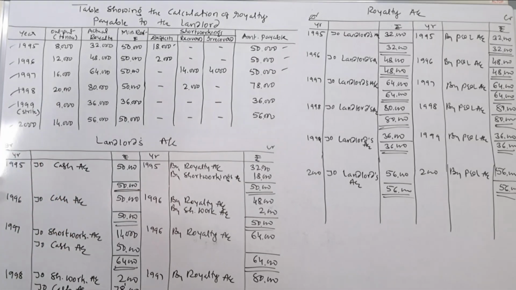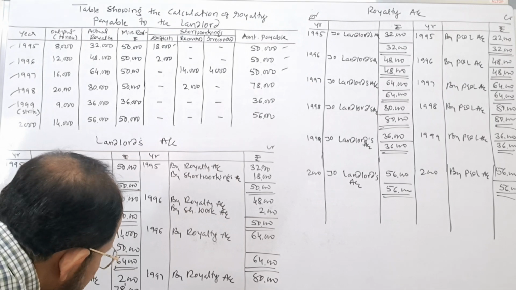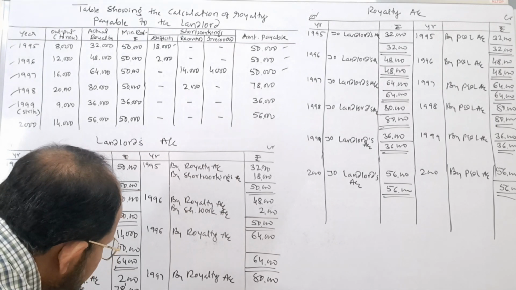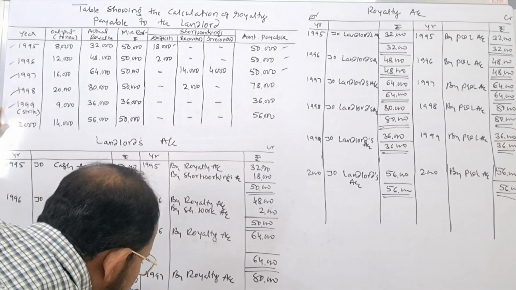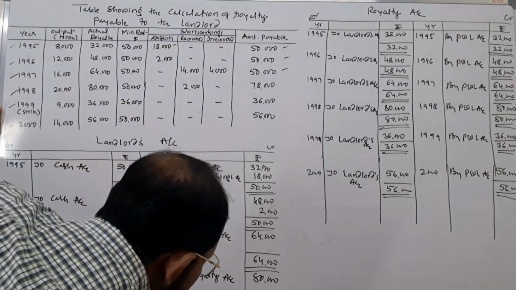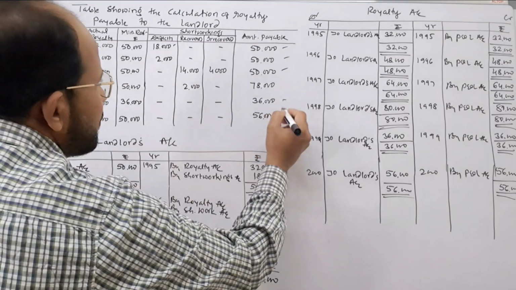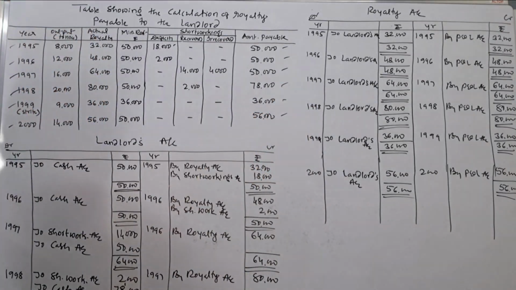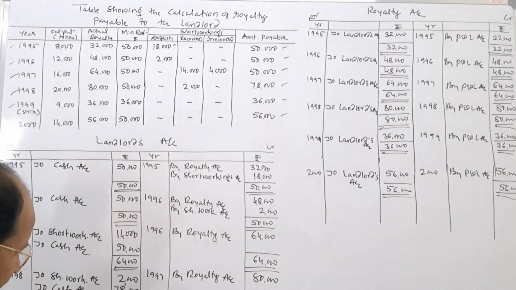This is just to check the years. Okay. Next one is, this is 1999, right? 36,000 is there. Okay. Here you write by royalty account. By royalty account. What is the amount? Actual amount of royalty 56,000. When cash was paid in that year 56,000, you pass the entry landlord account to cash account, rupees 56,000.